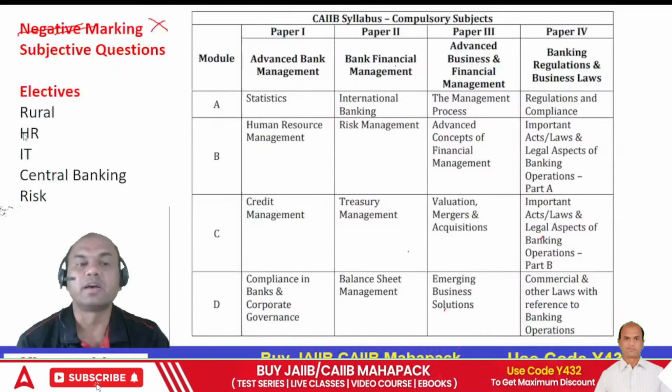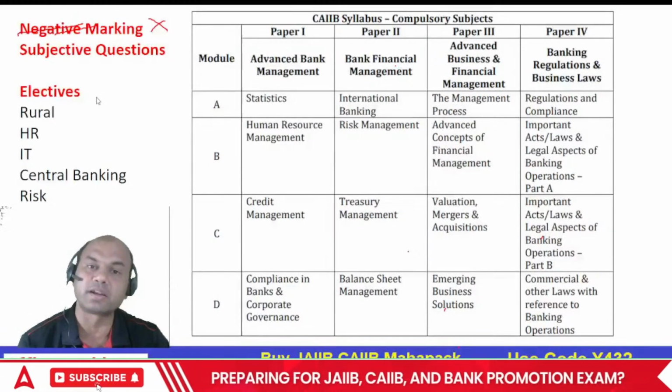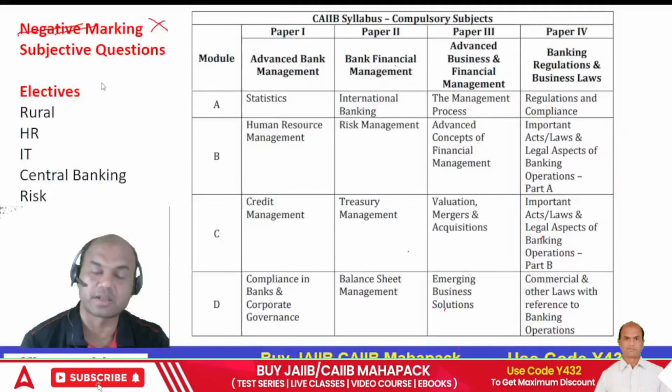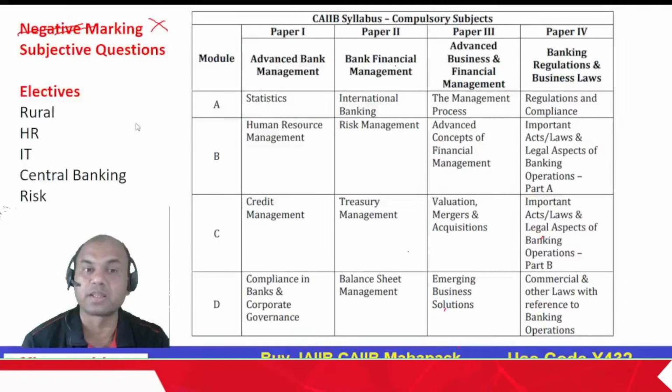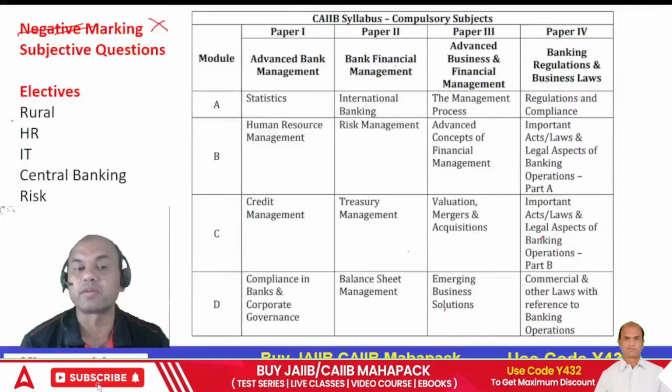Additional marks you can get later, but you should have that much confidence of 15% at least. That's why I prepared this slide. If you want to select an elective, select that only where you are very comfortable.